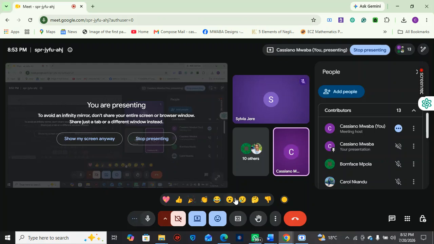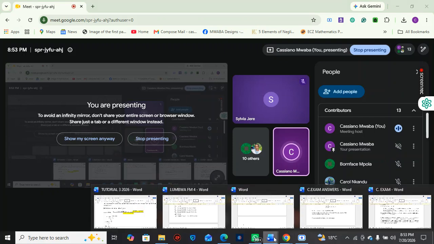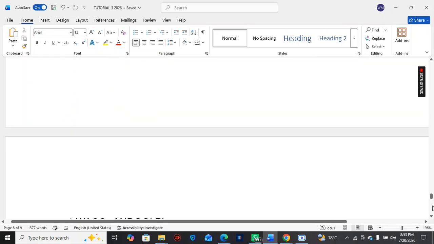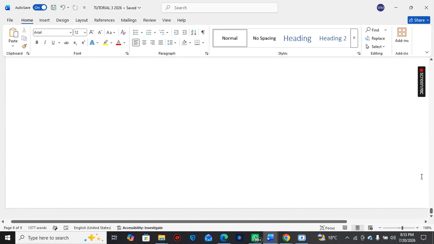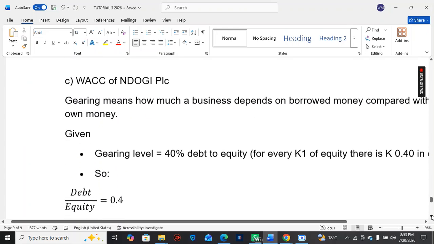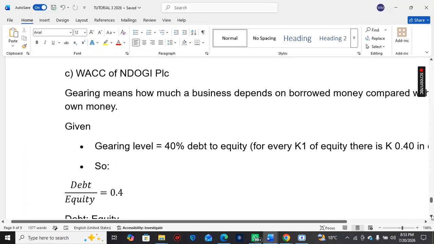So the formula for gearing is just debt over equity. Right, it's just debt over equity. And how do you interpret a gearing of 40%? This is how you can interpret a gearing of 40%.